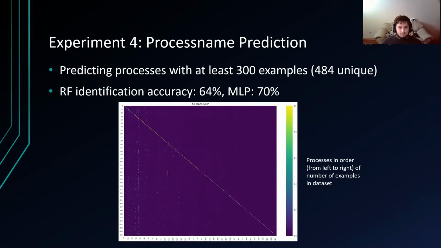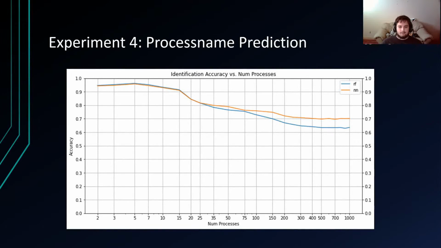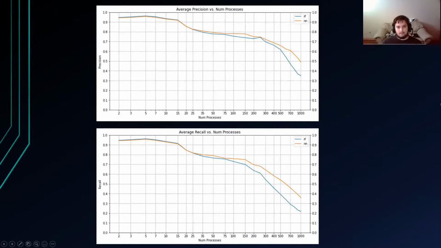This was extended to the top N processes, where N is ordered based on the number of examples in the data set, going from N as small as a few up to 1,000. And we can see these dips at around 15 to 20 processes, and again around 150 to 200 before evening out, likely due to the class skew, as when we look at the average precision per class and average recall per class, we see again the dips at around 15 to 20 and 150 to 200, and then steadily decreasing as we add in more processes with few examples.